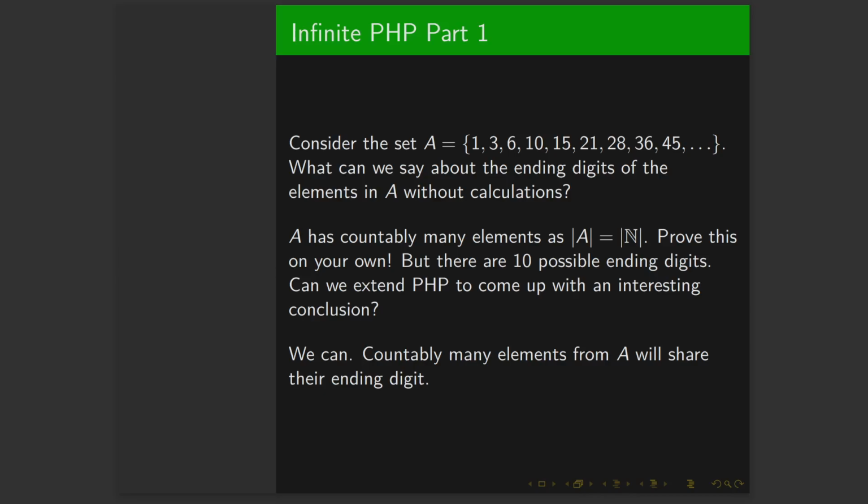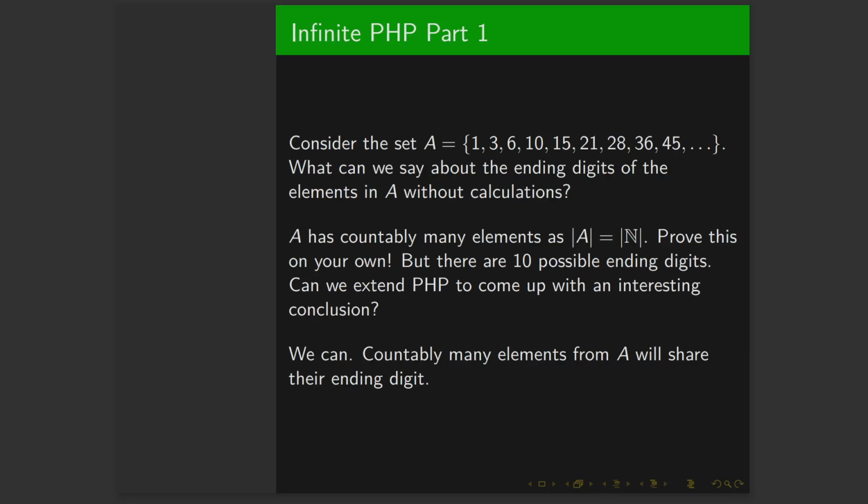Consider the following set: A is equal to 1, 3, 6, 10, 15, 21, 28, 36, 45, and so on. Pretty much we just add the next natural number to it. What can we say about the ending digits of the elements in A without doing any sort of calculations? Well, A has countably many elements, the cardinality of A is equal to that of the naturals. Kind of the takeaway is that because there's a dot dot dot at the end, it just goes on forever, right?